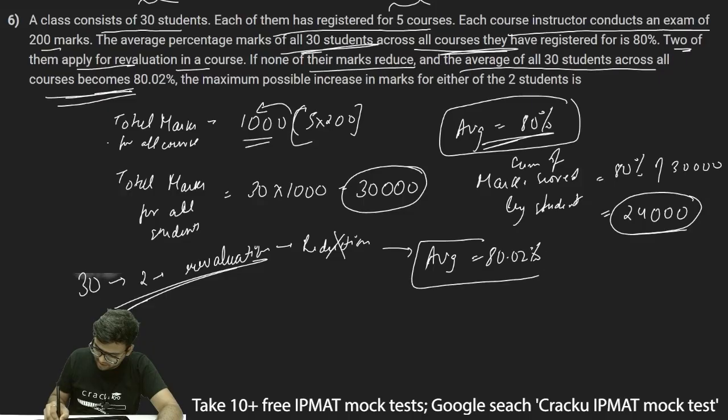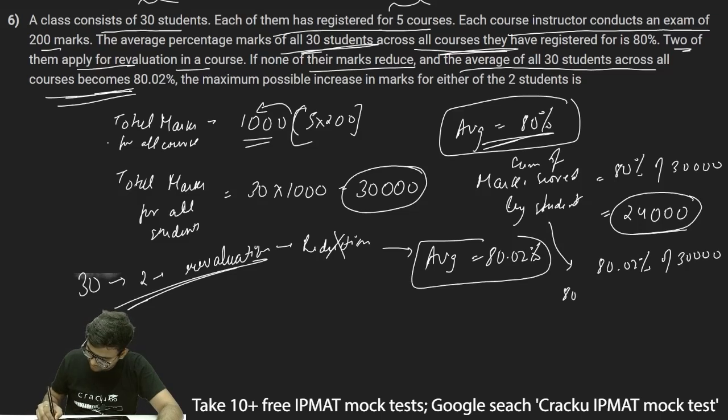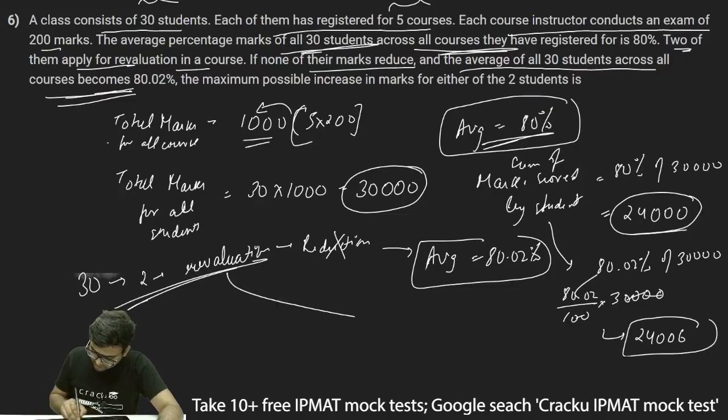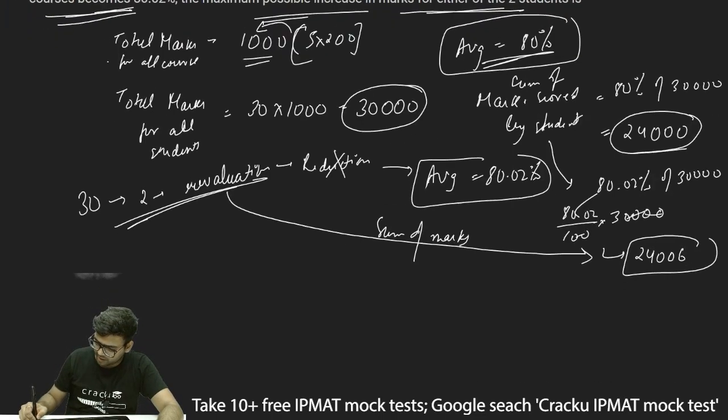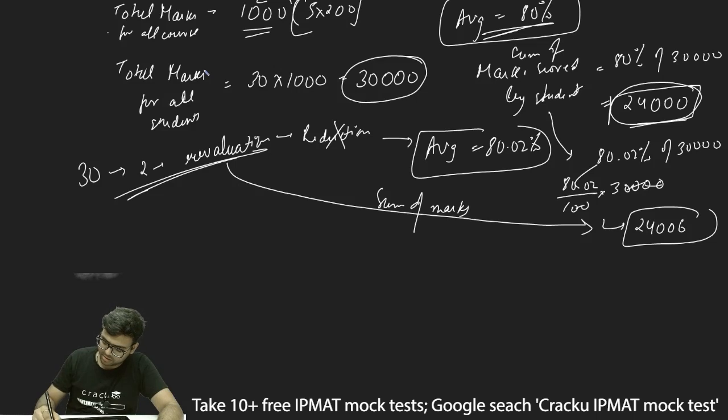Thus, sum of marks scored by students will now be 80.02% of 30,000. This will be 80.02 upon 100 into 30,000. The two zeros cancel and the decimal also moves by 2, so the total score now will be 24,006. So after revaluation, the total sum of marks obtained is 24,006. The maximum possible increase in marks for either of the two students: initially, before revaluation, the marks was 24,000, and after revaluation, the marks was 24,006.